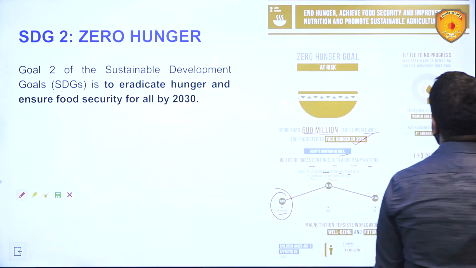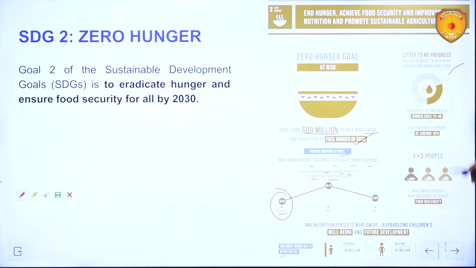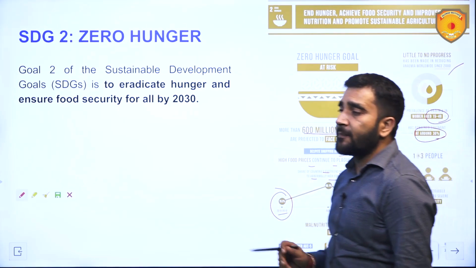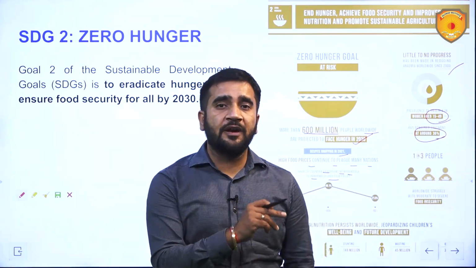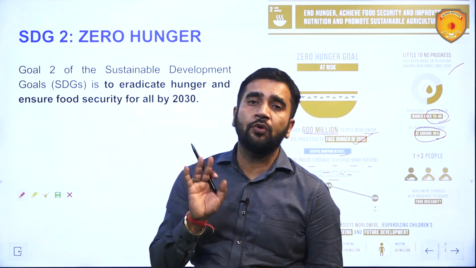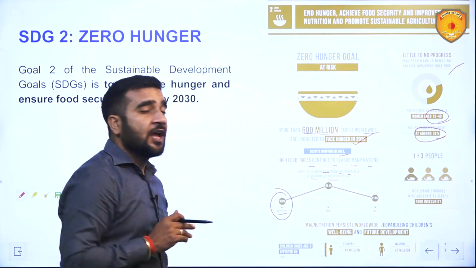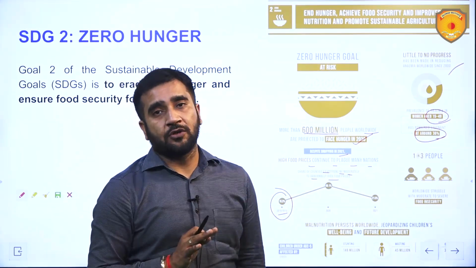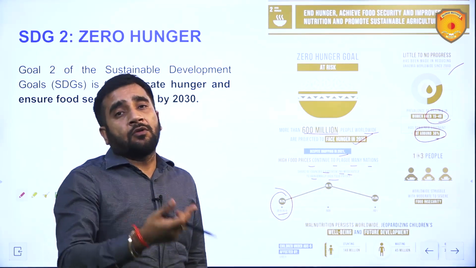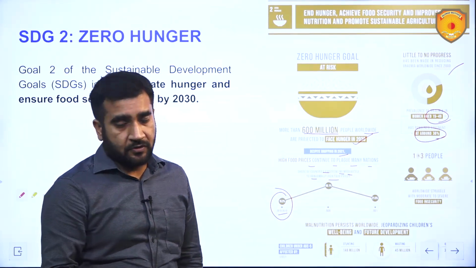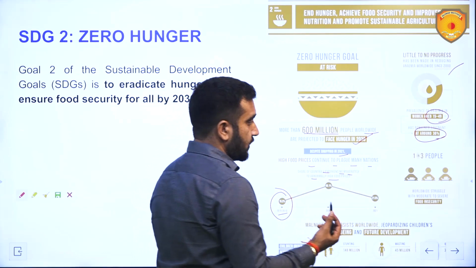Little to no progress has been made in reducing anemia worldwide since 2000. Prevalence of anemia in women aged 15 to 49 has remained stagnant at around 30%, which means that 30% of the females globally experience anemia. These women are in this age bracket of 15 to 49 years, and this is unfortunately the childbearing age also. They give birth to children, and when they are anemic, the children are born anemic. So that is something which is concerning.